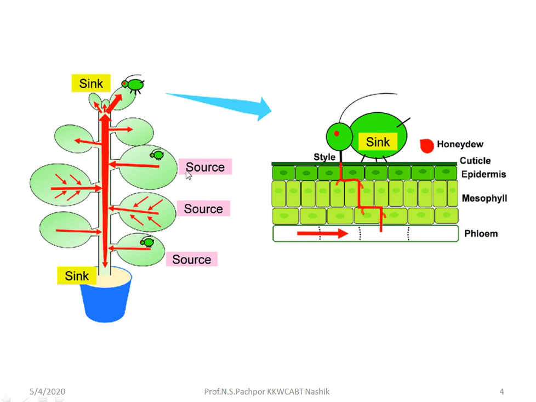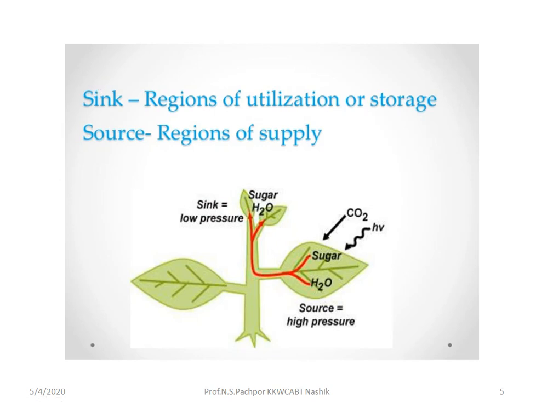So we understand what source means. Source means the regions where photoassimilates are synthesized and produced, particularly chlorophyllous regions that are able to photosynthesize. Sinks are the organs, particularly growing regions, fruits, storage organs, or the roots, where these photoassimilates are consumed, that is, imported into the sink.